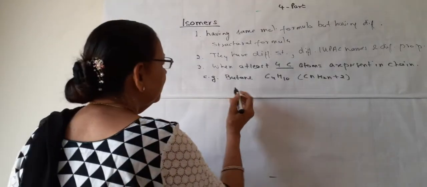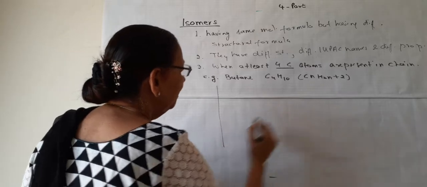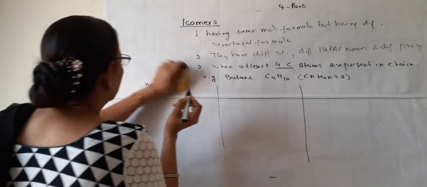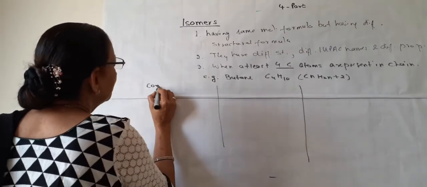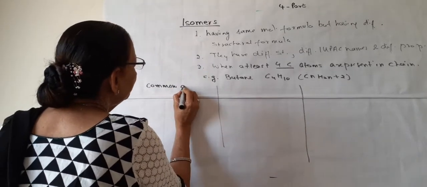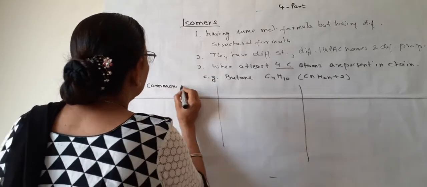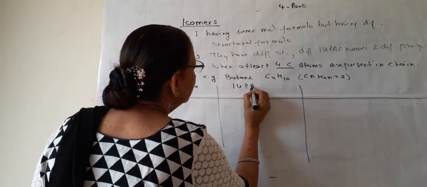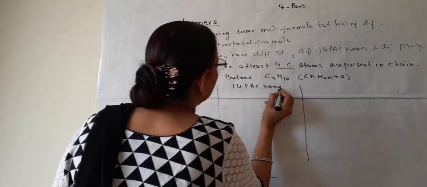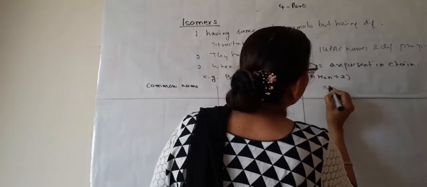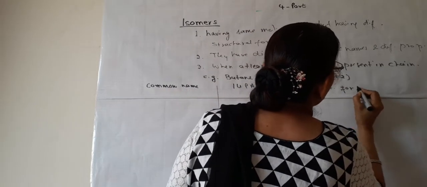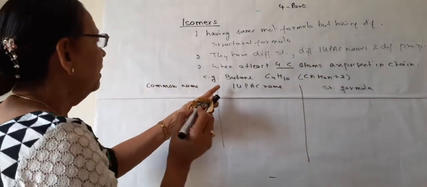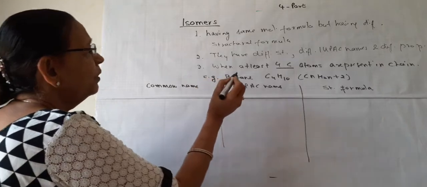So we can study this in a table. Here is the name of the compound, or you can say the common name of the compound. Here we can write the IUPAC name, and here we can write the structural formula. So first of all, these are the isomers of butane.